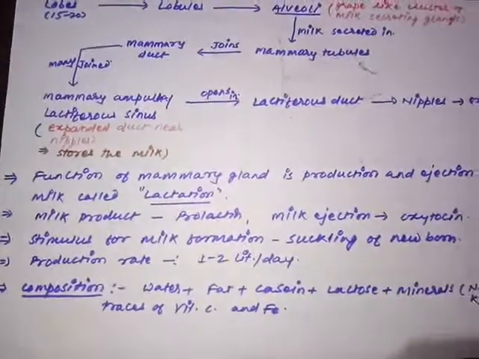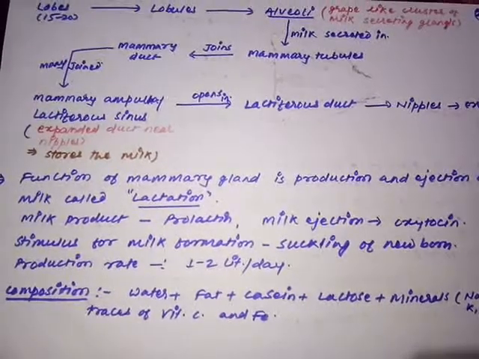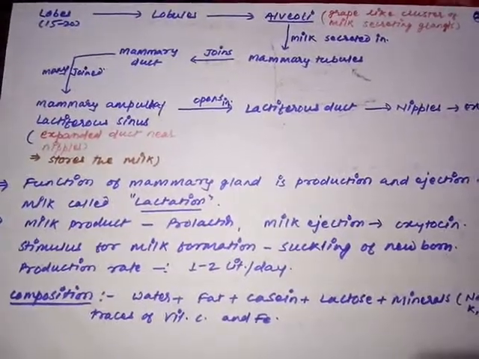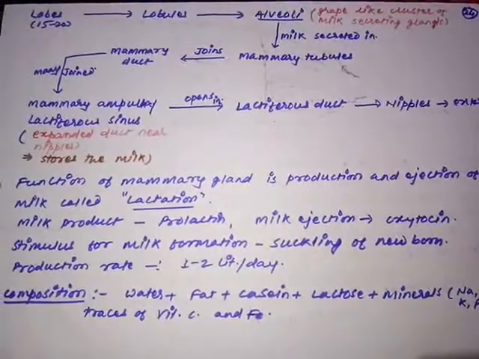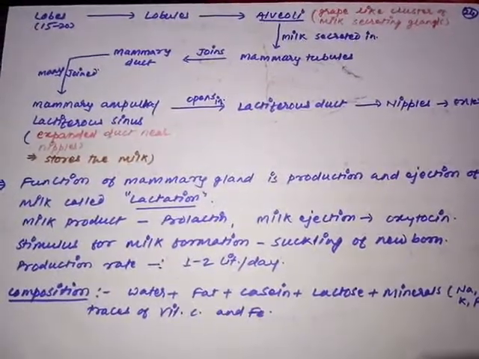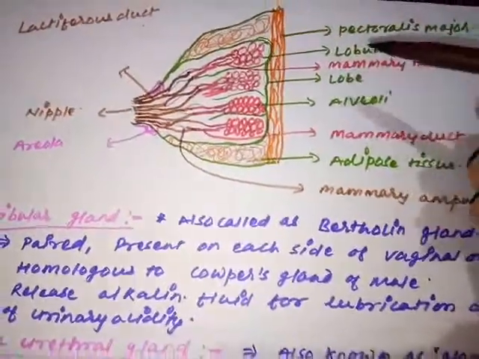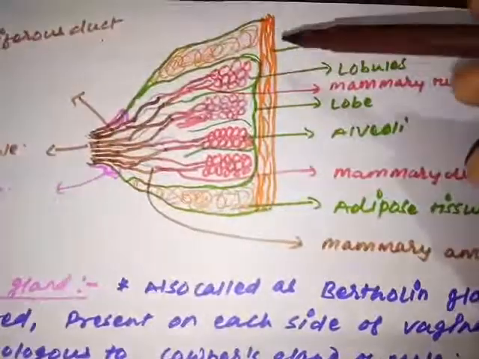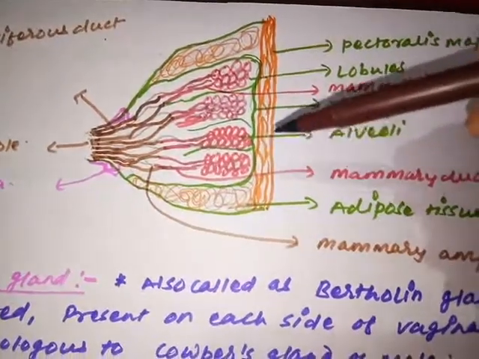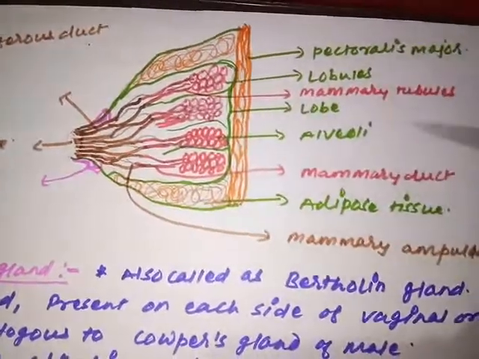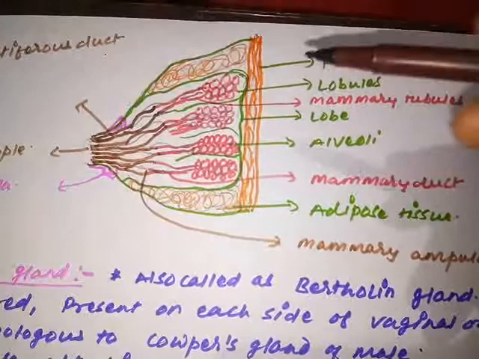Now we are going to see the structure diagram of the mammary gland, so that once again we can revise the concept of the mammary gland. Mammary gland is a very important question for your examination, dear student. So we are going to discuss the diagram of the mammary gland. Here in the diagram you can easily observe the pectoralis major muscle, on which the mammary gland is projected outward.